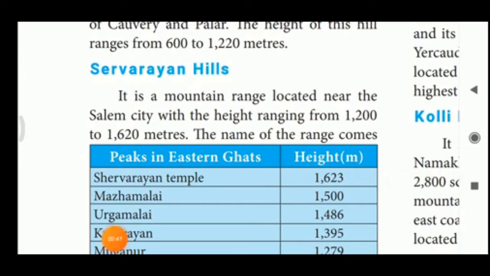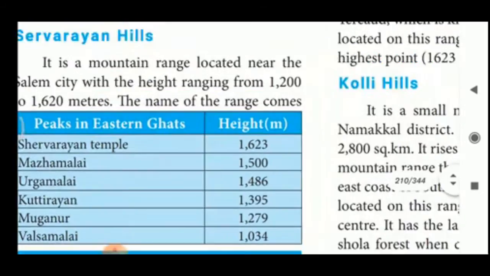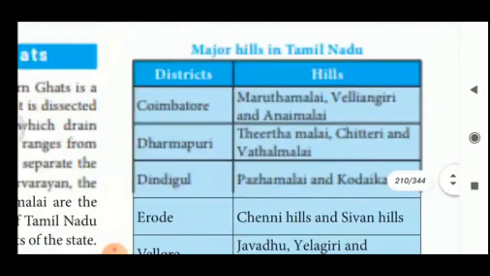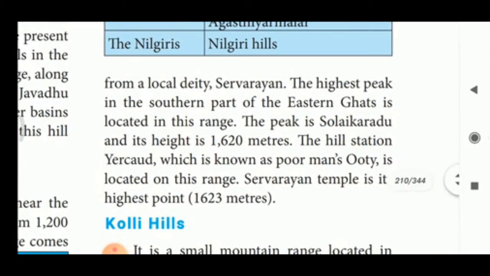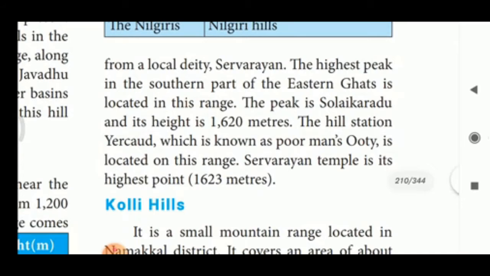Shervarayan Hills. It is the mountain range located near Salem city with the height ranging from 1200 to 1620 meters. Then, named from a local deity Shervarayan. The highest peak in the southern part of the Eastern Ghats is located in this range. The highest peak is located in this mountain range.